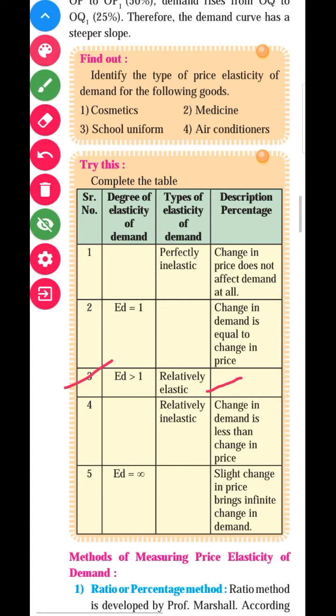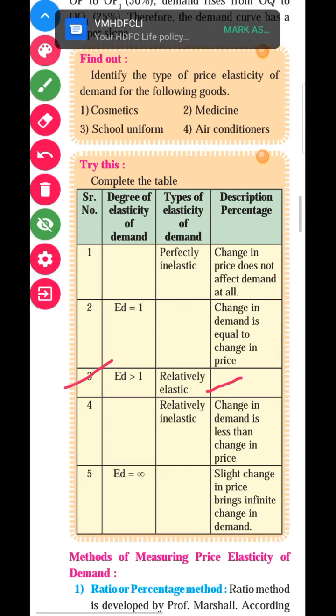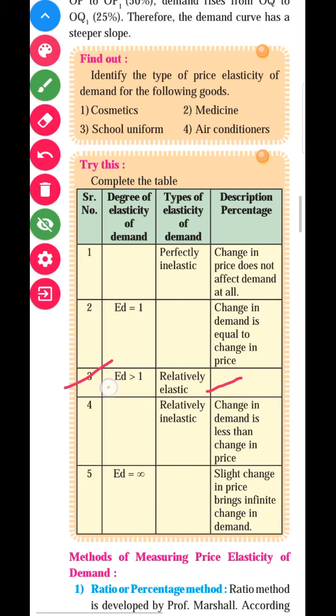How do we get 20 upon 10? Delta Q upon delta P. This is the formula of price elasticity of demand. Delta Q changes by 20%, delta P by 10%, so 20 upon 10, 2. So here ED is greater than 1 because 2 is greater than 1. So it is relatively elastic demand.